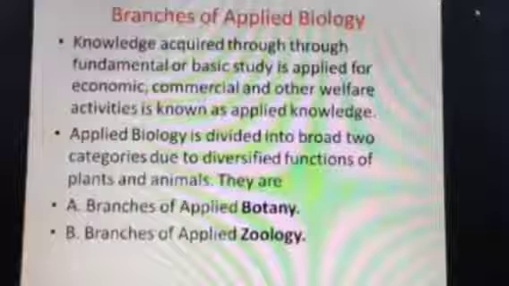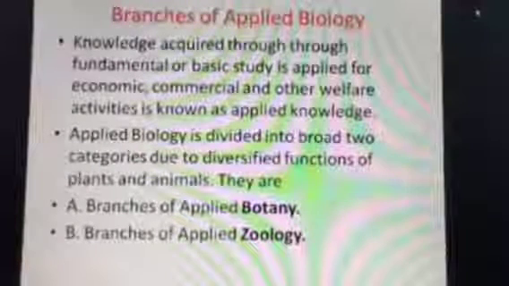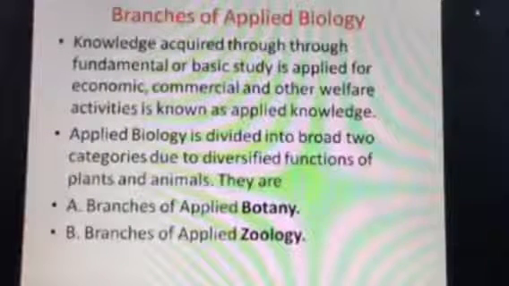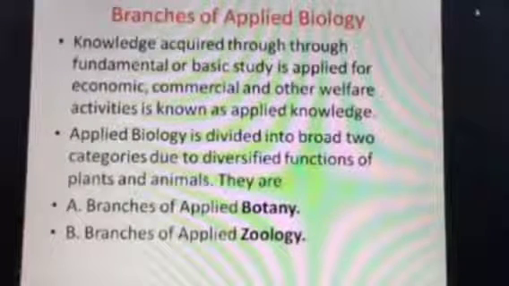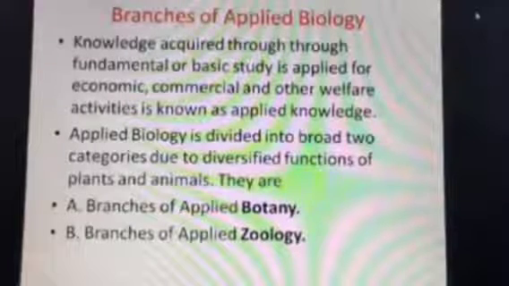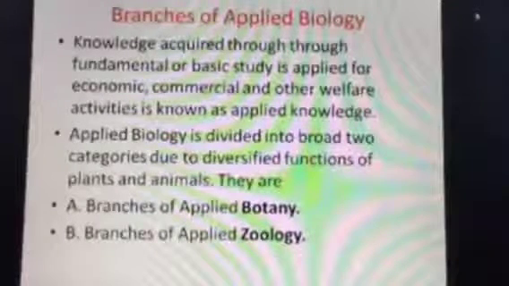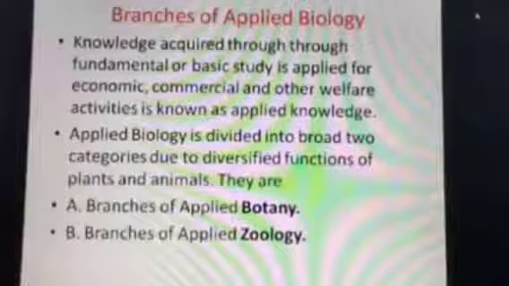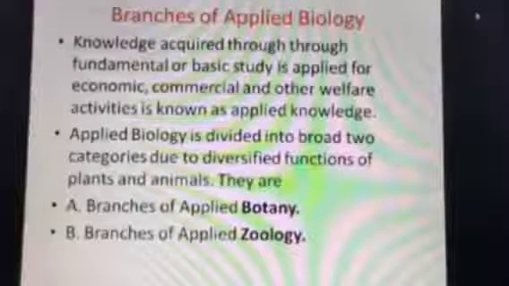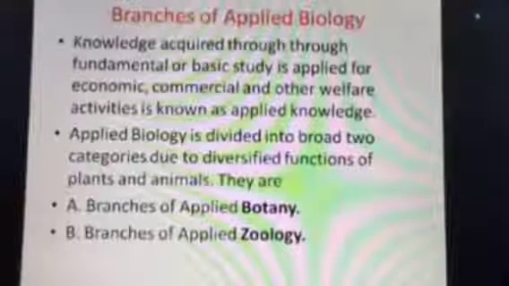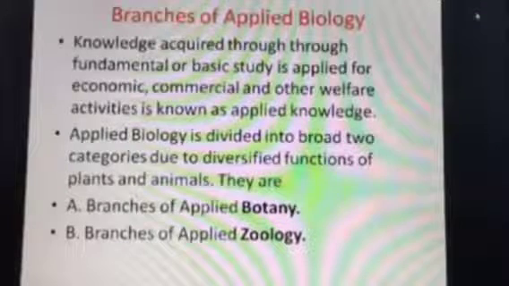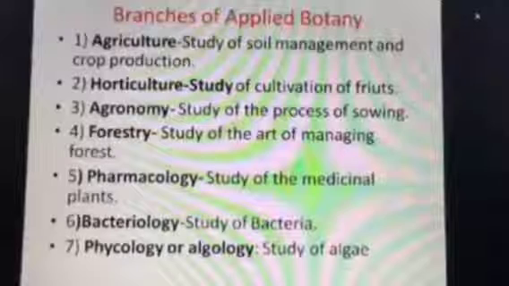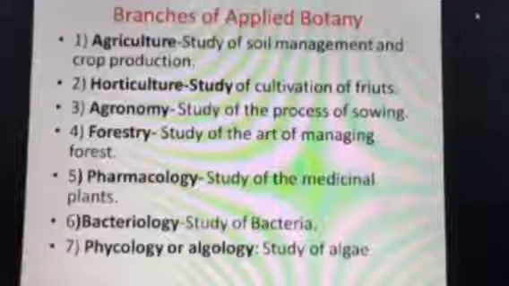Applied biology is broadly divided into two categories due to the diverse functions of plants and animals. As you know, the functions of plants and animals do have some diversity. So we have segregated botany and zoology. So branches of applied botany and branches of applied zoology. Here applied botany will deal precisely with plants, and applied zoology will deal precisely with animals. Now what are the branches of applied botany? So, confined to the plant,